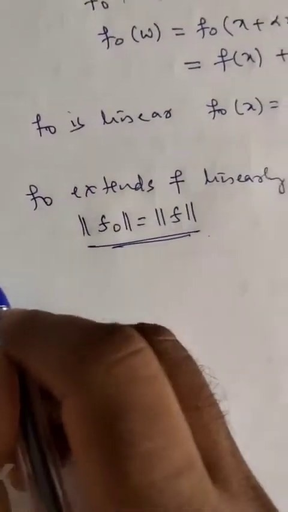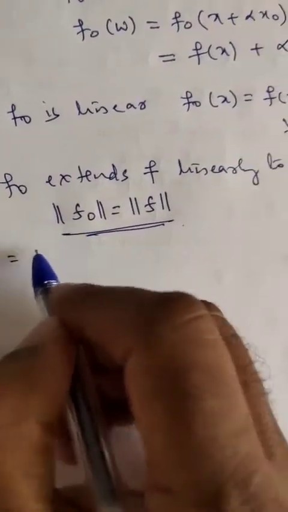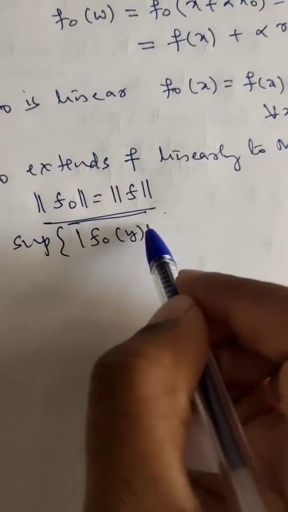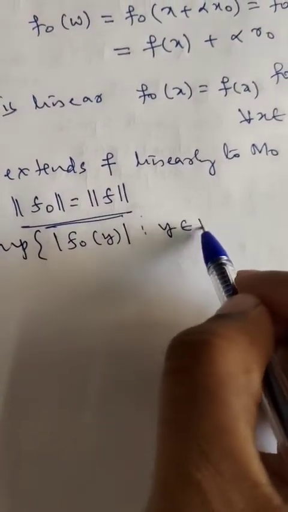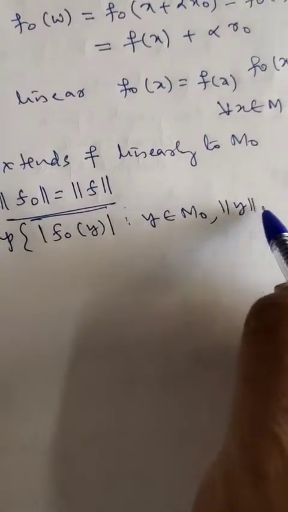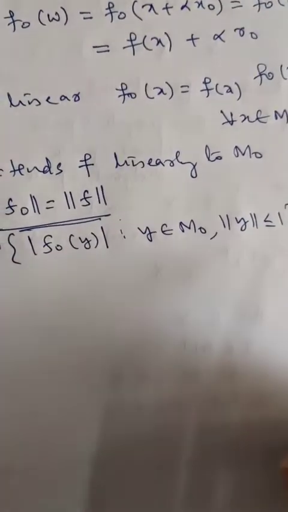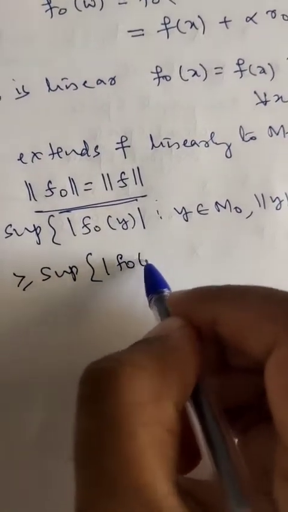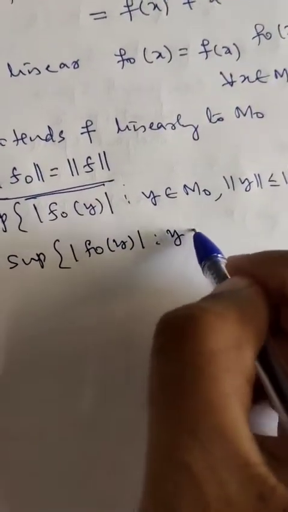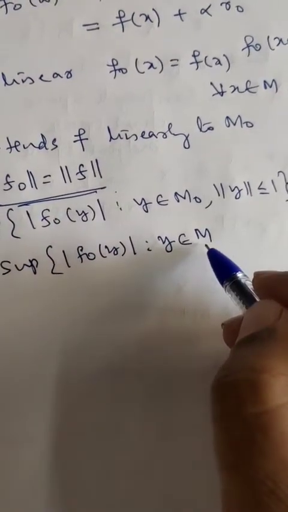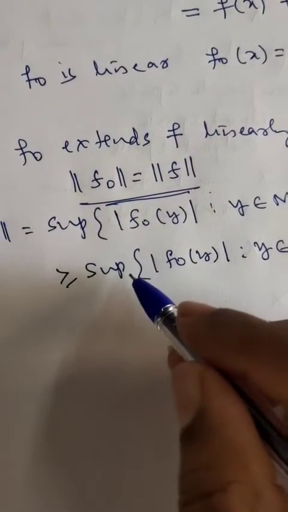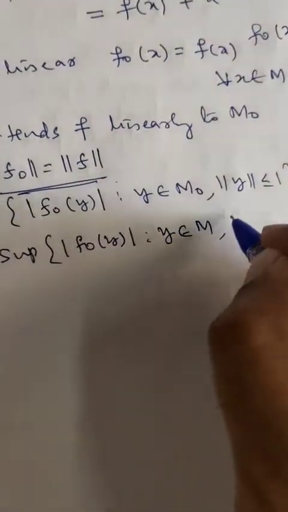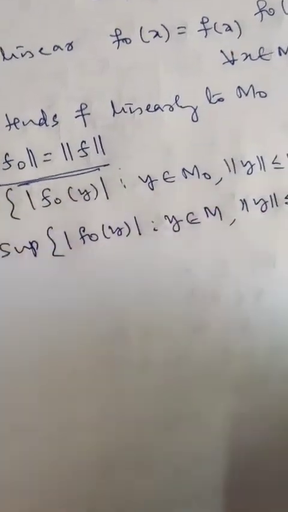So now what is the norm of f naught? The norm of f naught is equal to the supremum of mod of f naught of y, where y belongs to M naught and norm of y is less than or equal to 1. This you know. So this is definitely greater than or equal to the supremum of f naught of y, where y belongs to M, because if y belongs to M, the supremum over those values is definitely at most this one. Say norm of y is less than or equal to 1.